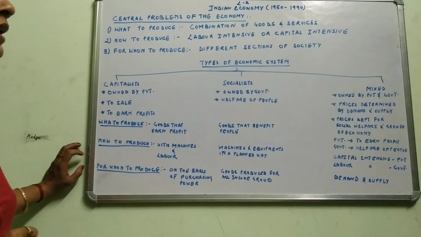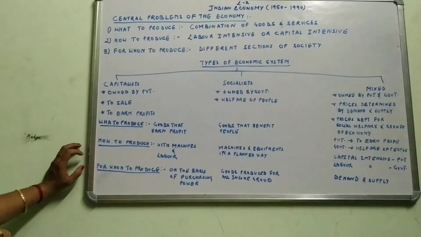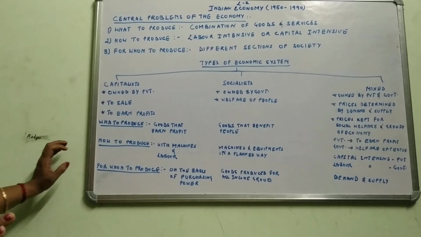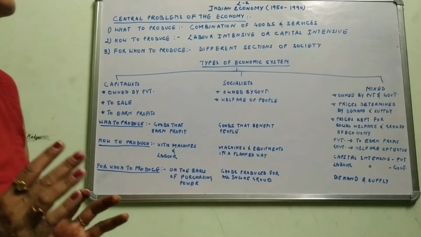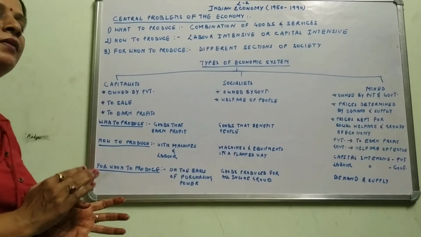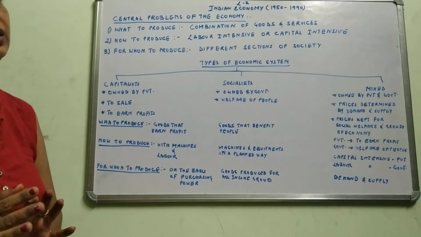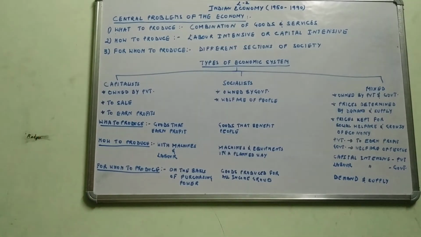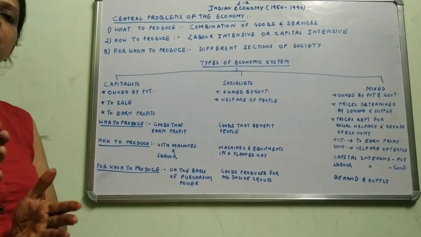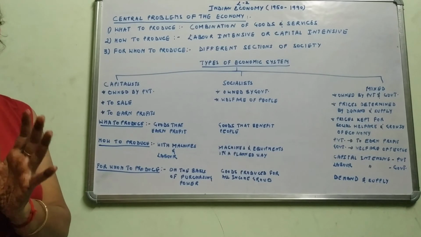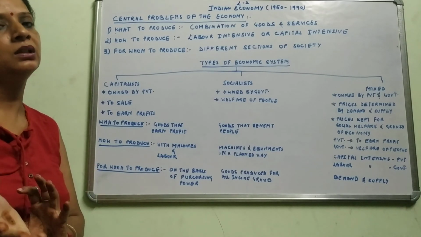Capital intensive industry as well as labor intensive techniques were opted by the Indian government after the eve of independence, when we started building the economy from 1950 till 1990. That is, the capital intensive in the hands of the private owners and the labor intensive in the hands of the government. Then last, for whom to produce: it was produced on the basis of demand and supply. Working on the price mechanism, as the goods were in demand, production was done in the industries accordingly.